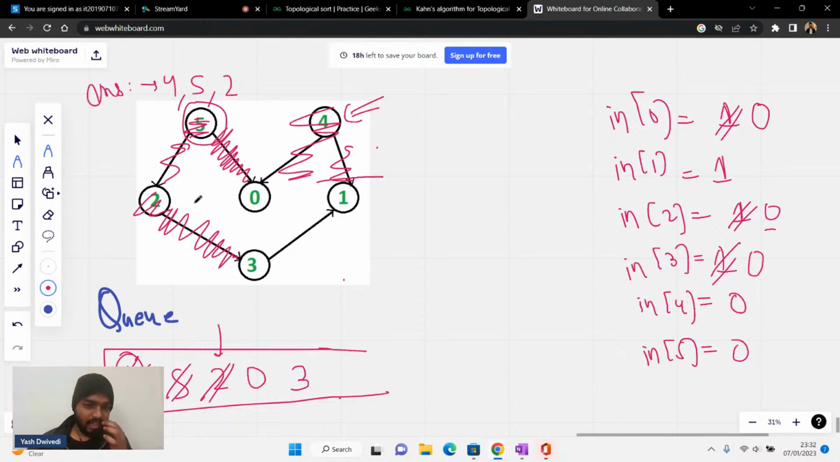Now after that, what will happen next? I'll have 0. So now if 0 is getting done, I'll put 0. And in the adjacency list of 0, there is nobody, so it will not reduce the in degree of anybody.